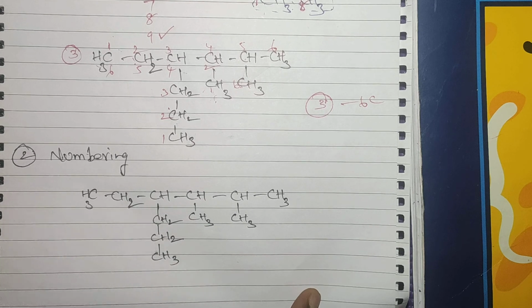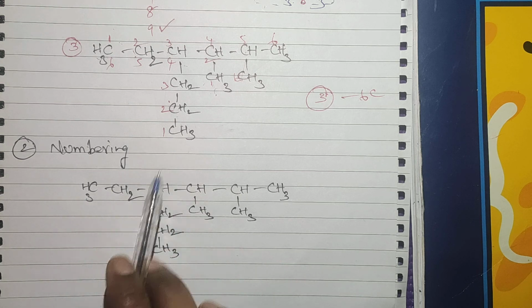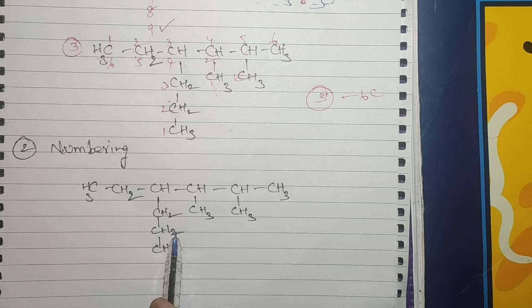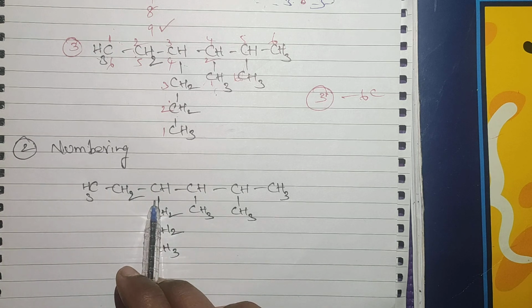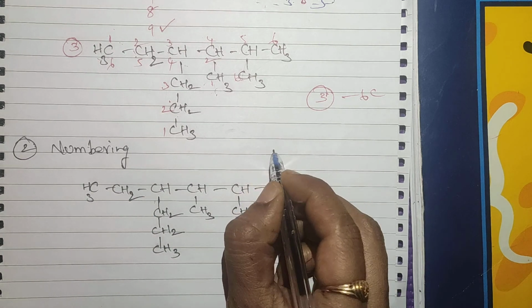See here. Now we have to give the numbering like this. Numbering, how do we have to give? Already we selected the parent chain. If I take this one as a parent chain, I have to follow some rules. What are the rules? Now I will explain.